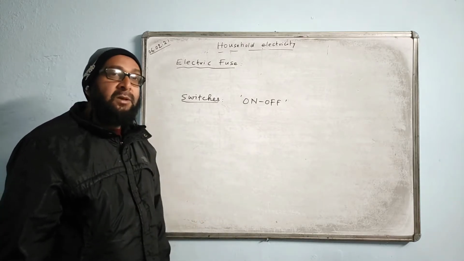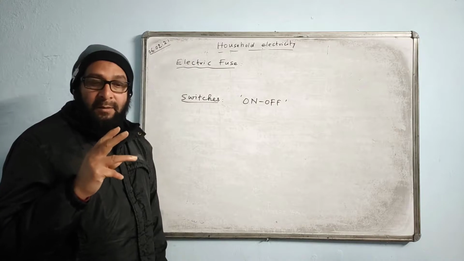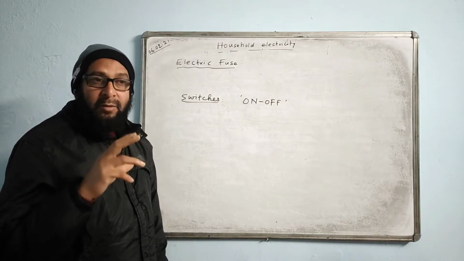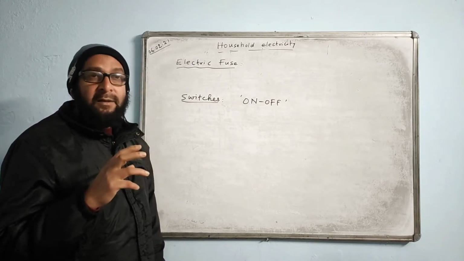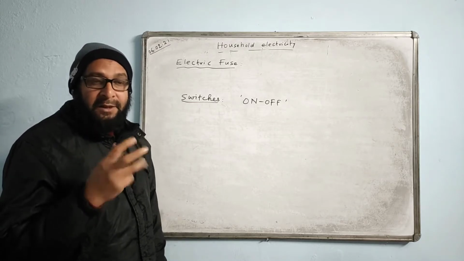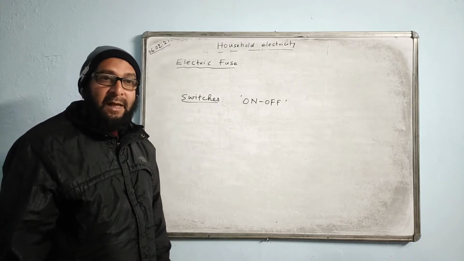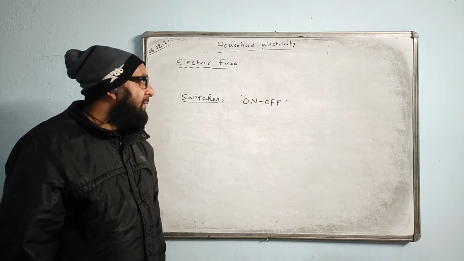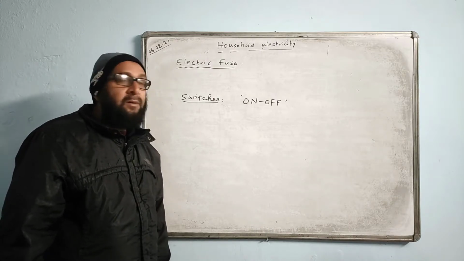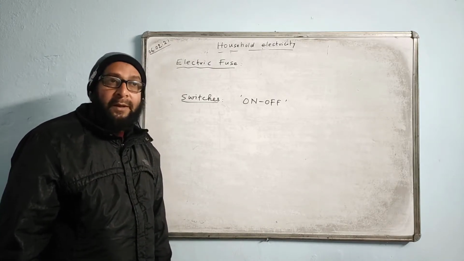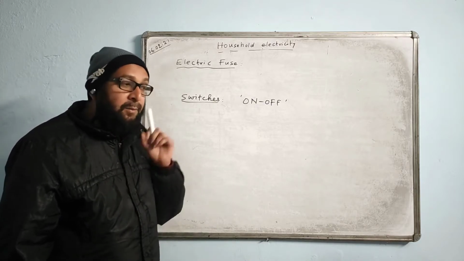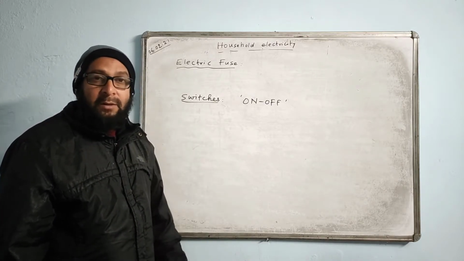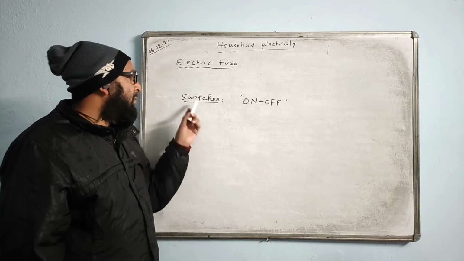And this kind of small switch will not be able to supply that high current. Instead, they will get heated up and melt. They will get damaged themselves. So switches of proper rating must be used depending upon the current consuming capacity of the appliance. Okay, I hope you understood switches.